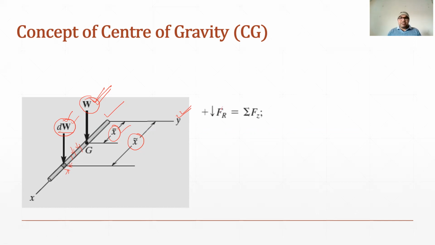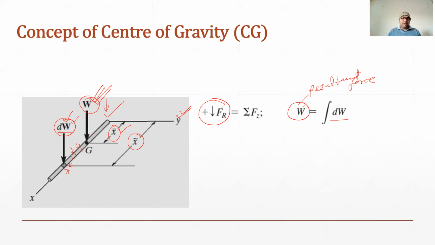As I said, the resultant downward force is the capital W, and we are representing its direction along the z axis. So we can write this as the resultant force, and it will be equal to the sum of the integrated weight of small elements.